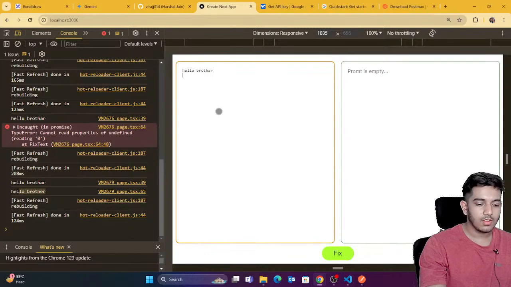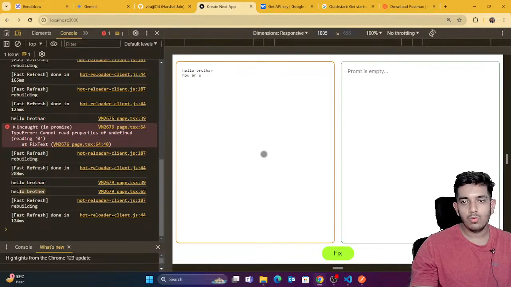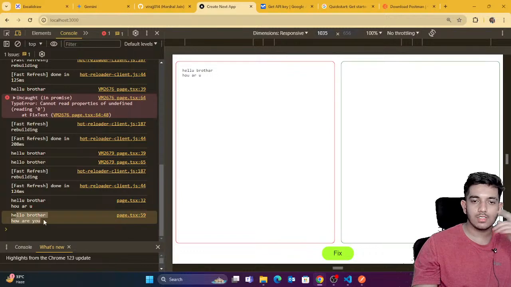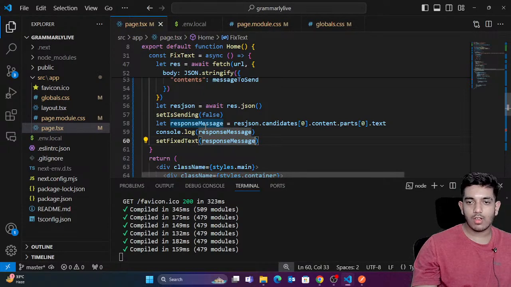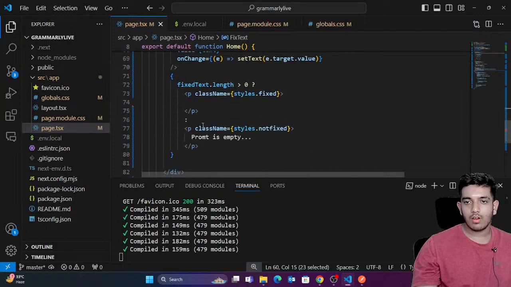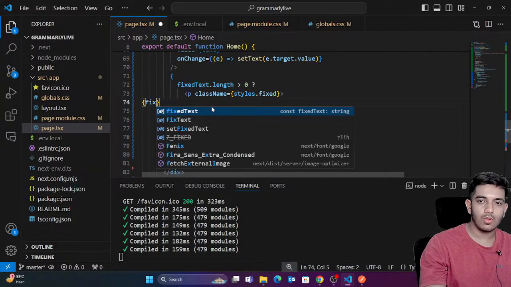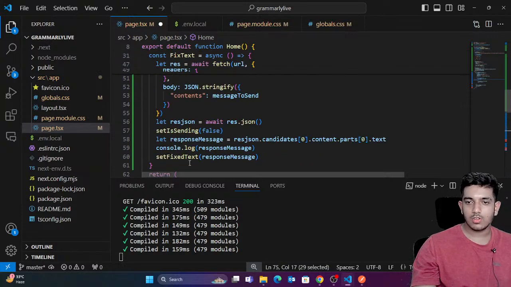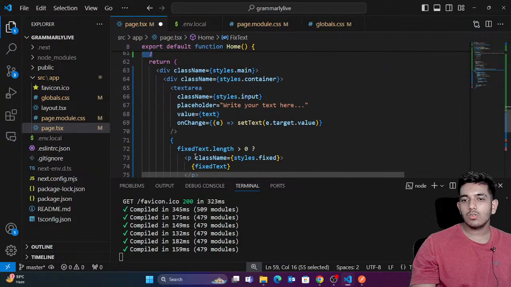Let's try one thing: Hello brother, how are you? You can see that it's trying to fix things and the response is as it is. Also the line breaks are maintained. So first you have this response, you set this response into my fixed text. When the response is here I want to show the fixed text. If fixed text contains something, that means the response is in the fixed text, and we're going to show the fixed text.